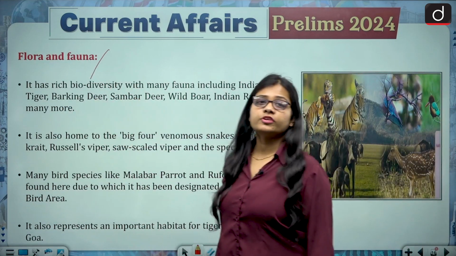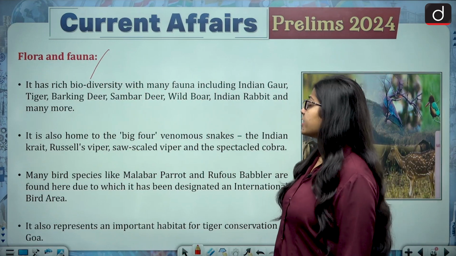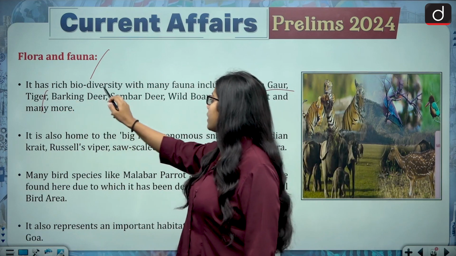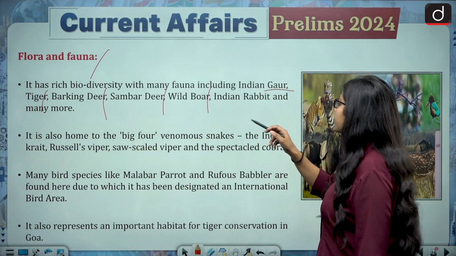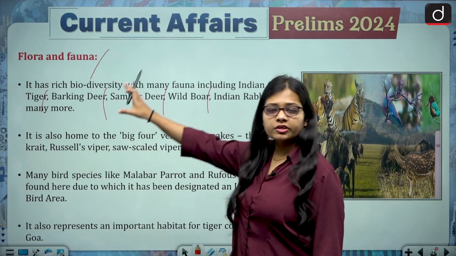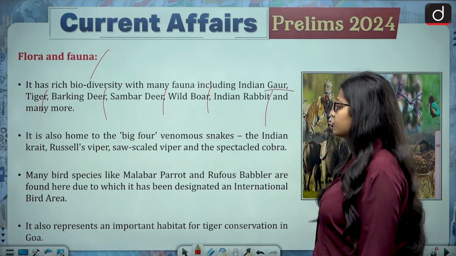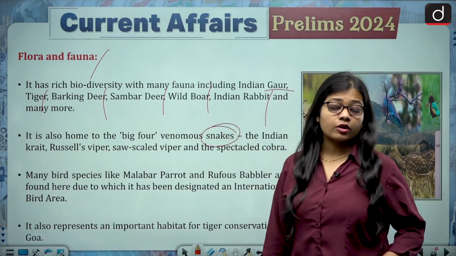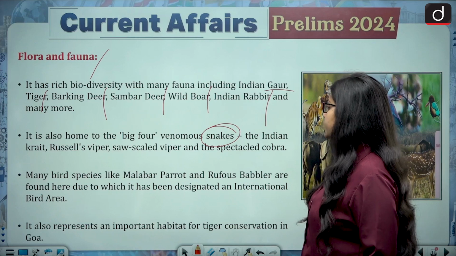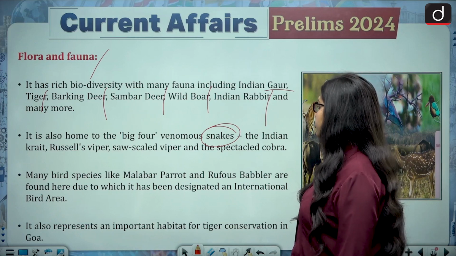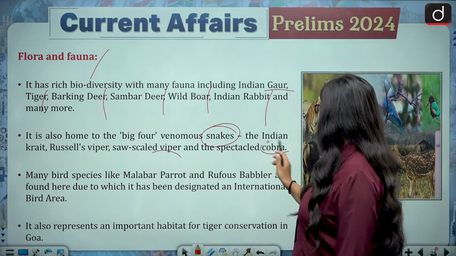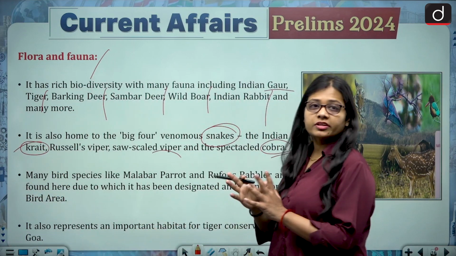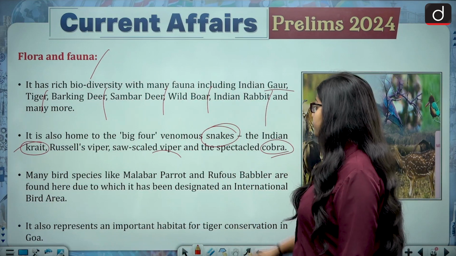About the flora and fauna of the sanctuary, it has a rich biodiversity with many fauna including Indian gaur, tiger, barking deer, sambar deer, wild boar, Indian rabbit and many more. So these are the animals which can be found inside the sanctuary. Then it is also home to the big four venomous snakes, like the Indian krait, Russell's viper, saw-scaled viper and the spectacled cobra. So cobra, viper and krait. You can say that the big four snakes are found there and they are venomous in nature.